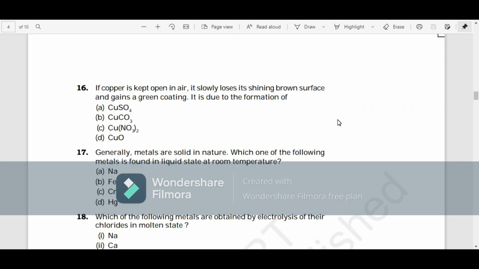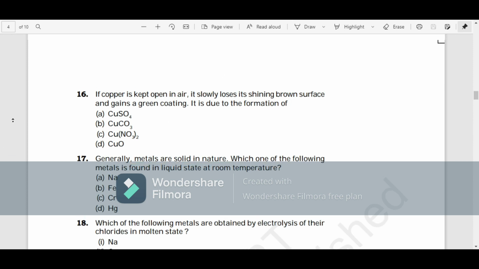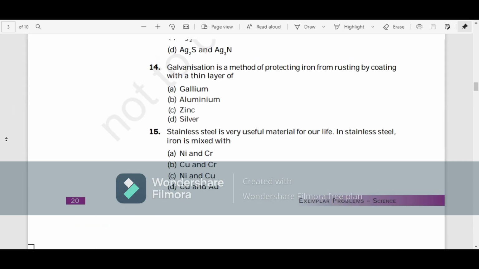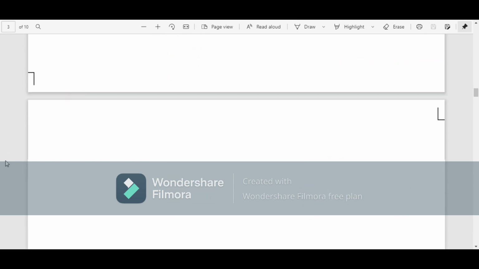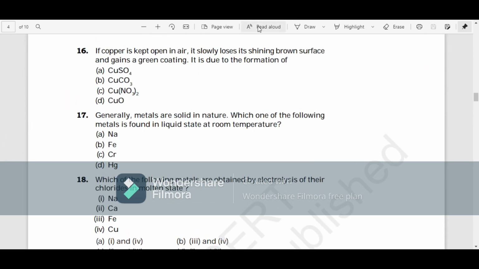I am Uthara Adithi and today we'll be solving the rest of the MCQ questions of the metals and non-metals chapter. In the previous video, where we had acids, bases and salts along with metals and non-metals, we completed up to the 15th question. Now we'll be continuing with the 16th question.